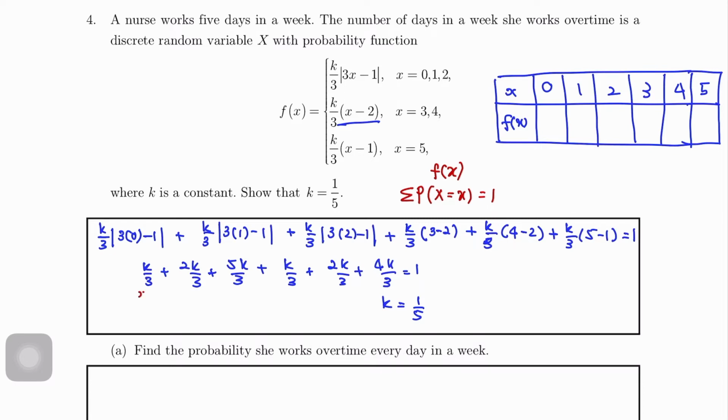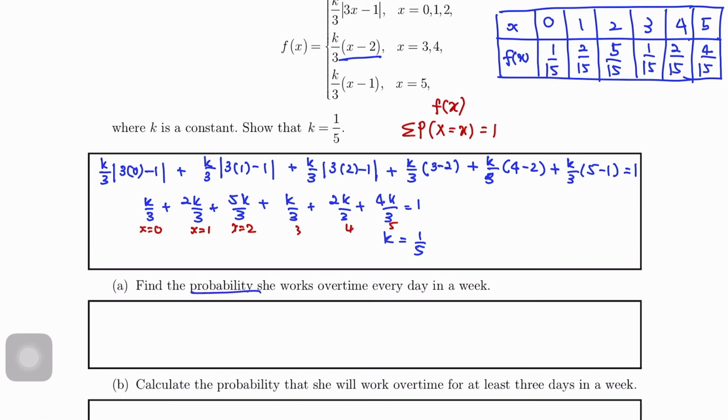Sebab this one is for X equals to 0, X equals to 1, X equals to 2 dan seterusnya lah, 3, 4, 5. Okay, so substitute je K equals to 1 over 5 untuk dapatkan Fx. So 1 over 15, 2 over 15, 5 over 15, 1 over 15, 2 over 15, 4 over 15. So, untuk tengok betul ke tak kita punya function, tambahkan semua Fx dapat sama dengan 1.